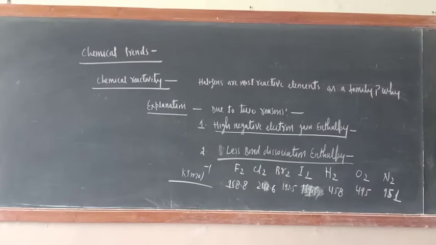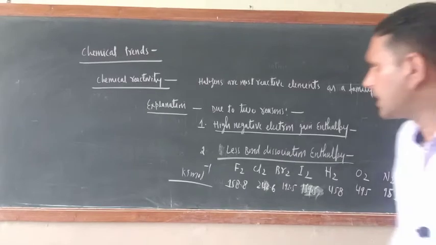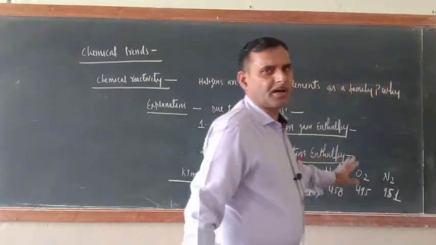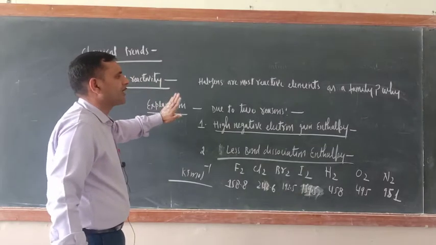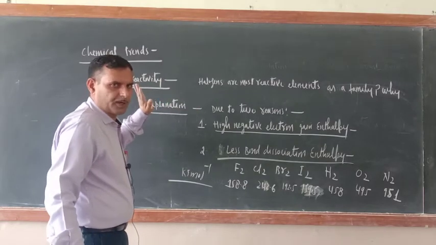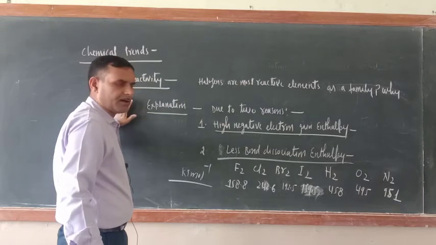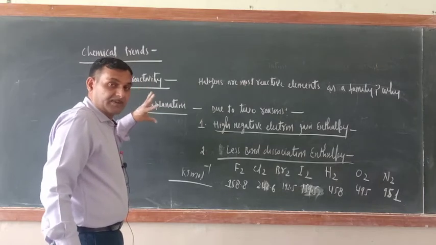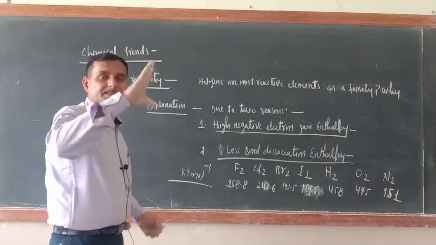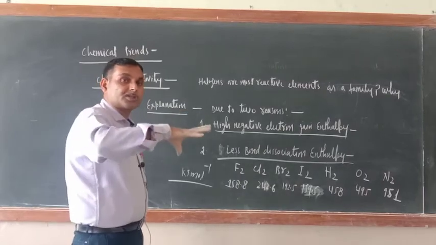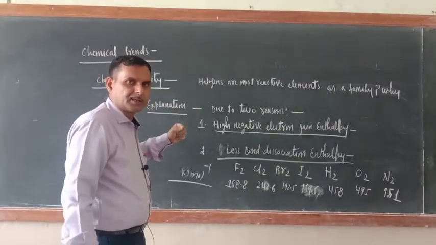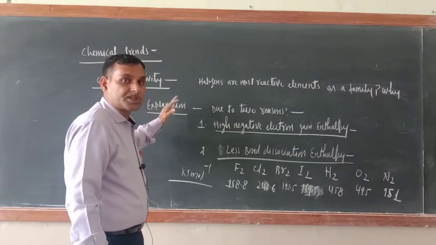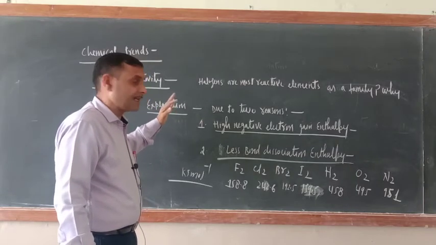So now chemical trends. As far as the chemical reactivity of halogens is concerned, halogens are the most reactive elements as a family. Why? Means as far as the family, the group, is concerned, this is the group which is highly reactive, the most reactive. So halogens are the most reactive elements as a family.